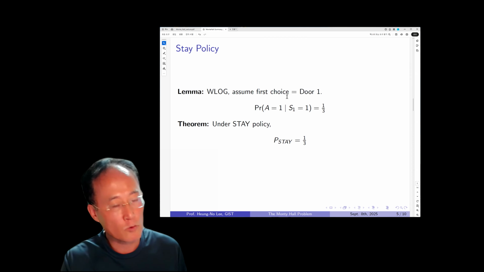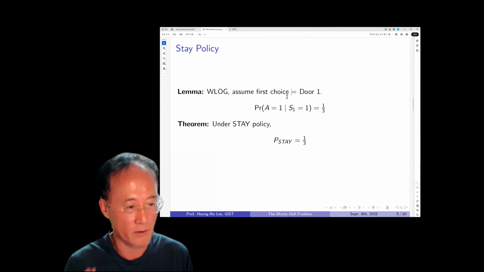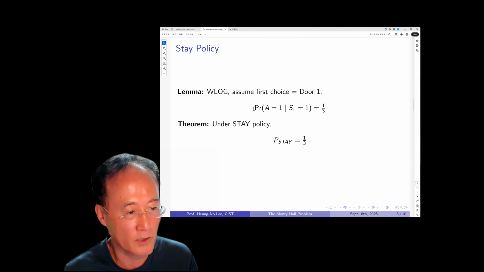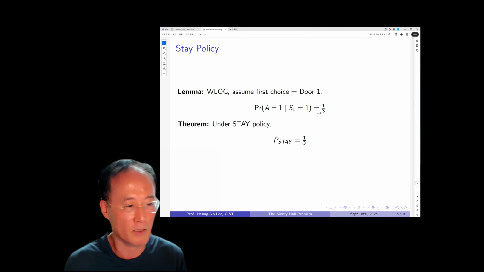It could be door number two or three, but this selection doesn't matter as far as the probability of A is equal to 1 is concerned. So the probability that the award is equal to 1 is exactly the same as the probability that A is equal to 1 given S1 is 1.